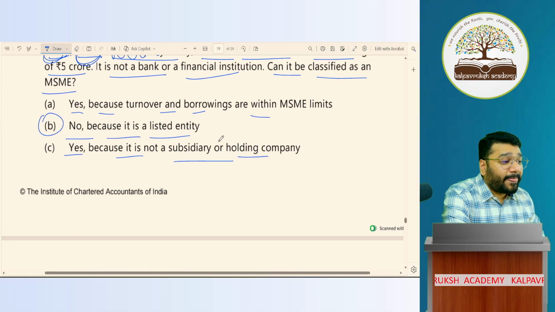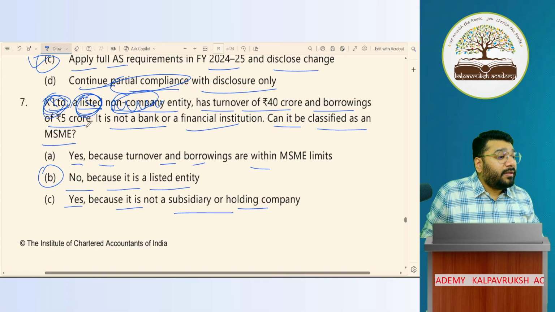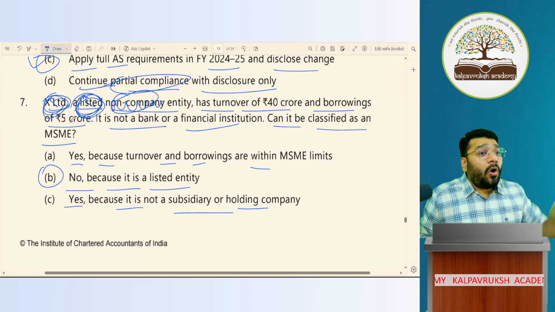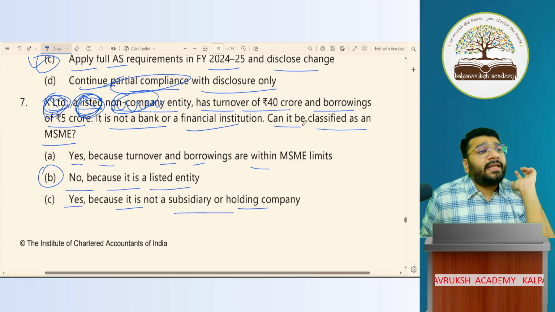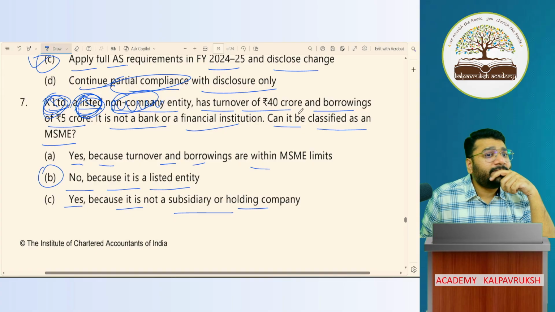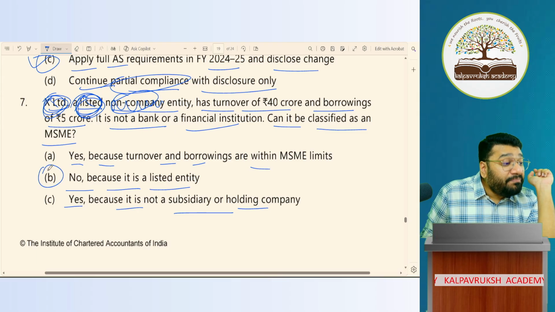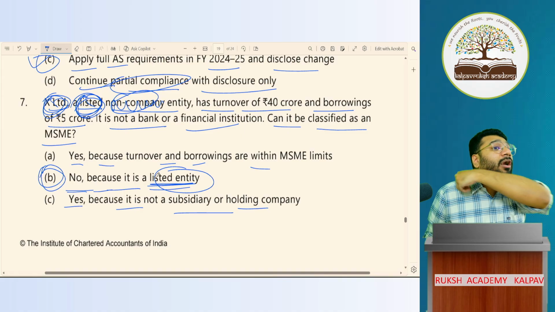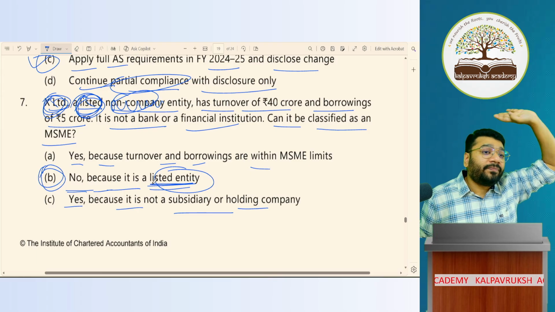Was X Limited a listed company? Listed. Are all the listed ones large? Why listed cannot be super big? Can it be only large? Which is the more apt answer? B is the right answer. No, because it is a listed entity. A listed entity cannot be classified anywhere in MSME or large entity. Where does it go to? Super big companies. Got it, not got it.